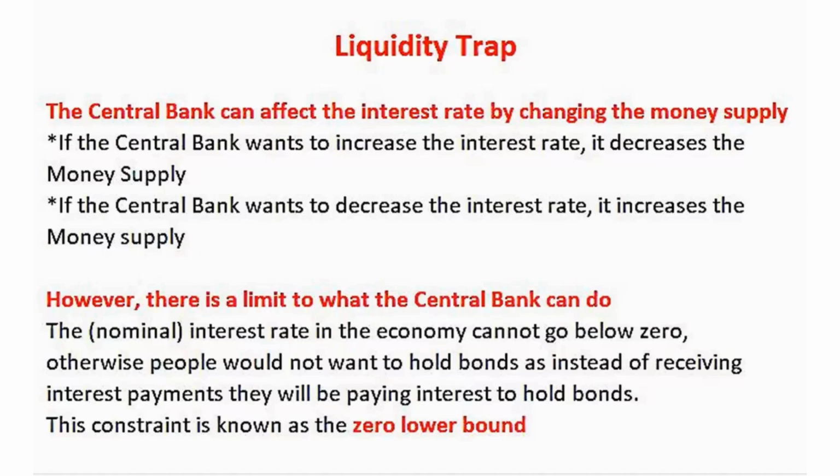Because remember, here what you're talking about is the interest rate on bonds. So if the interest rate on bonds went below zero, people would not want to hold bonds, as instead of receiving interest payments, they would be paying interest to hold bonds. This constraint, that the interest rate cannot go below zero, is known as the zero lower bound. Now, since we have discussed the zero lower bound, we can discuss what the liquidity trap is.